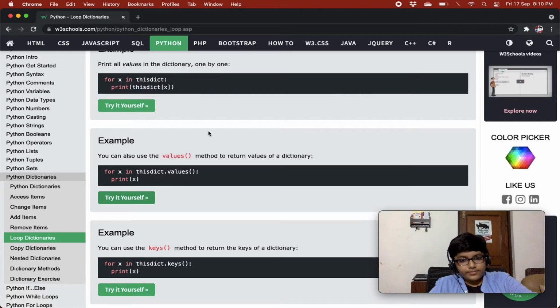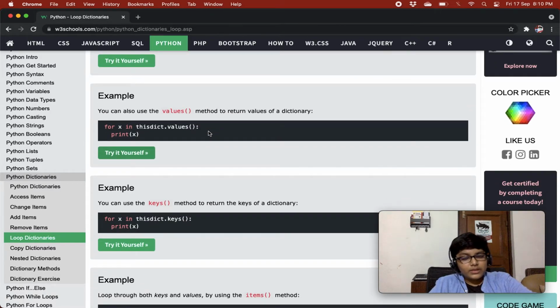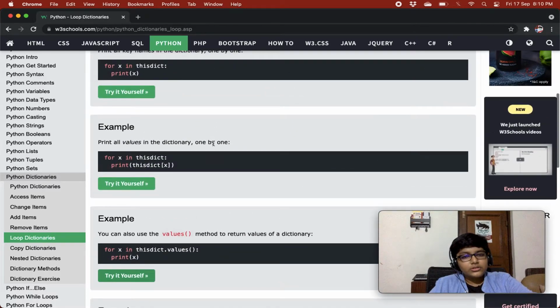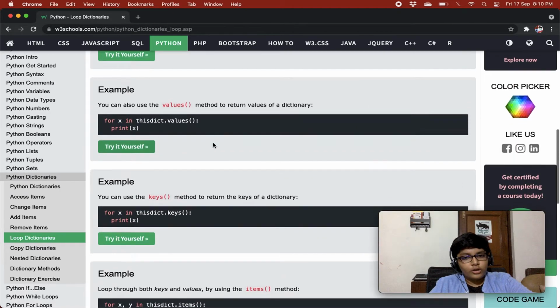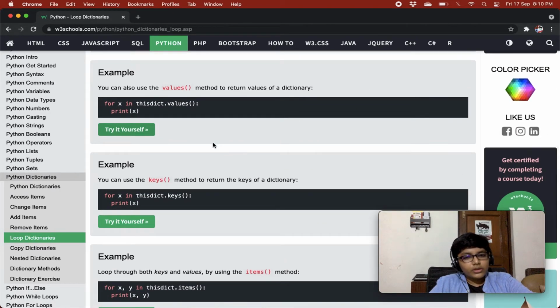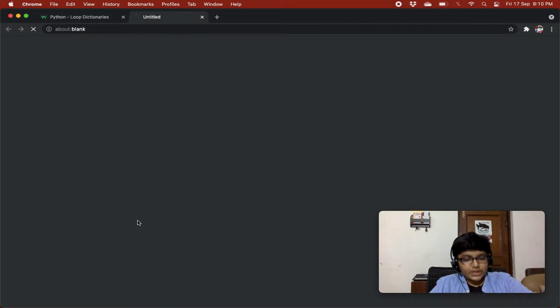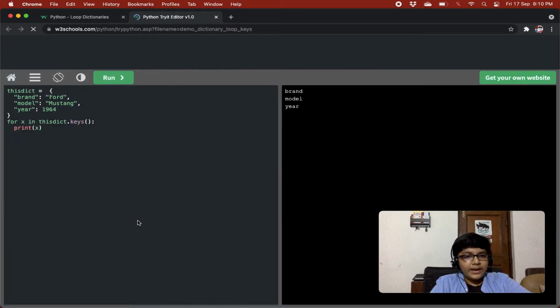Quite easy. You can use the keys method to return the keys of a dictionary. It returns the keys of the dictionary by default also, so you don't need to give the keys method specifically, right? As by default it brings the keys only, right?